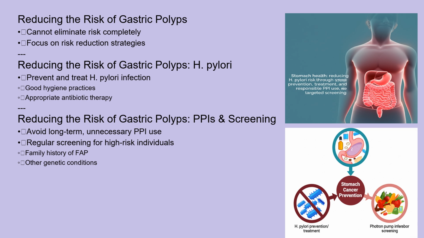While we can't completely eliminate the risk of developing gastric polyps, there are steps we can take to reduce it. The most important is preventing and treating H. pylori infection. This involves good hygiene practices and appropriate antibiotic therapy when diagnosed. Avoiding long-term, unnecessary use of PPIs can also help, and for individuals with a family history of FAP or other genetic conditions that increase the risk of polyps, regular screening is crucial.